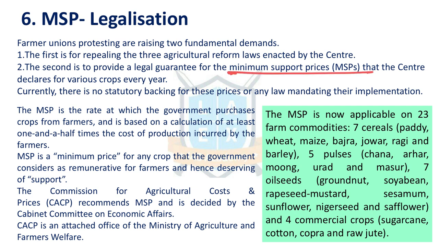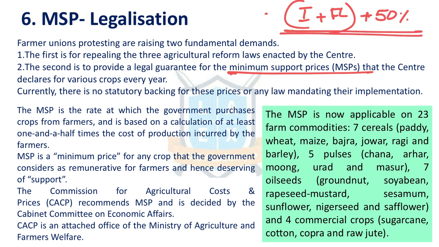In this context, MSP is calculated first on input cost, second on family labor. On top of this, 50% extra on input and family labor. That means 150 percent. So on this input cost, the 50 percent extra will be paid as minimum support price. Now the issue is minimum support price is paid only for 23 crops, and it is paid by the government only when it procures for its purpose, for PDS or buffer stock.